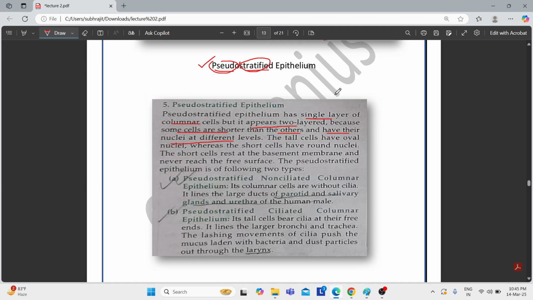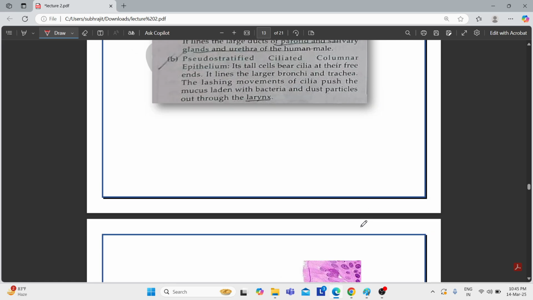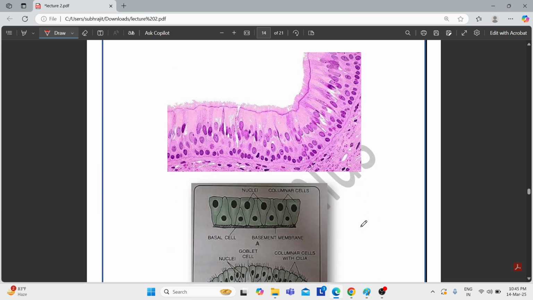It is a single layered epithelium, but it appears two layered because some cells are shorter and the nuclei are at different levels. Some cells are longer, some cells are shorter. Let's try to see it in a diagram. See that this cell is short, this cell is long, again this cell is short, this cell is long.